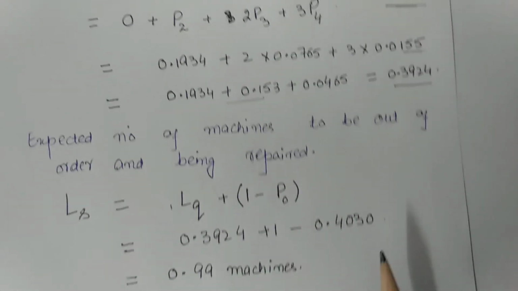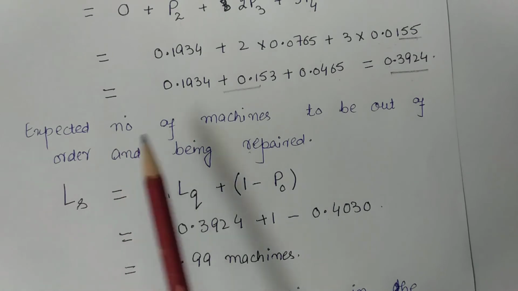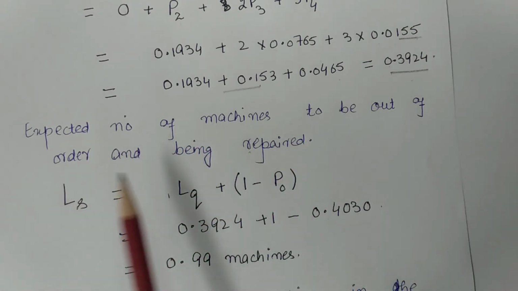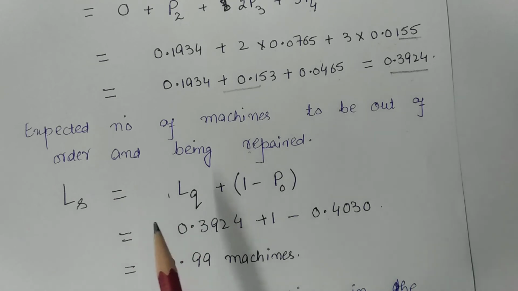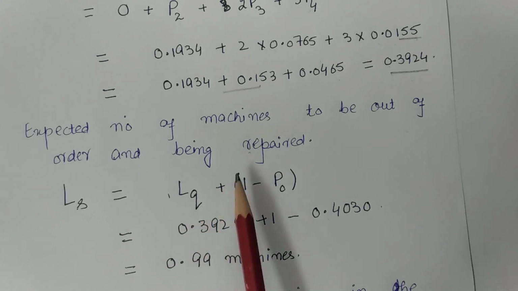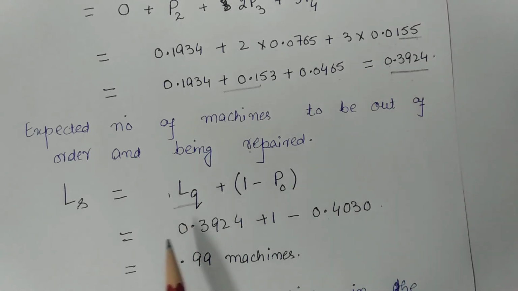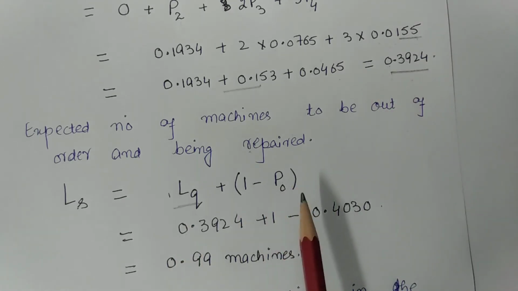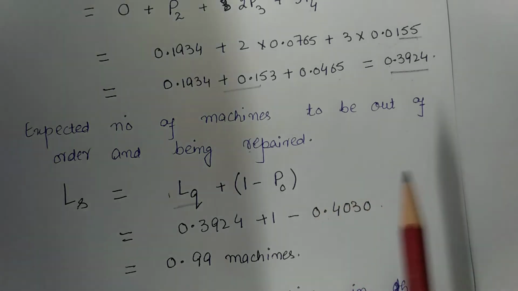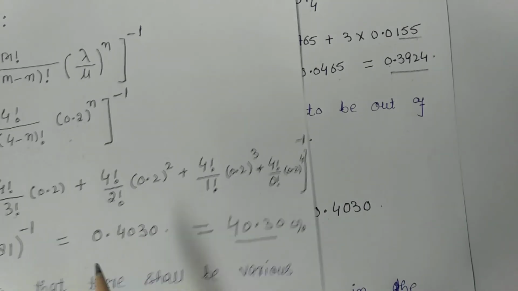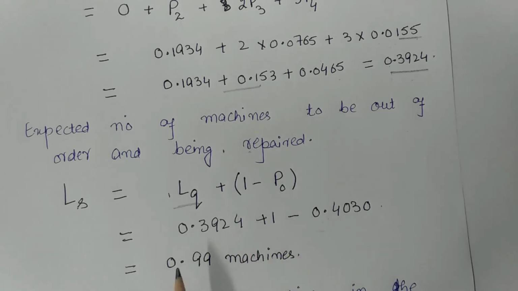Now the expected number of machines to be out of order and being repaired, that is the number of machines in the system. So I will use the method L is equal to LQ plus 1 minus P0 because I had just found the value of LQ. So here I will put the value of LQ plus 1 minus P0. I had also calculated P0 and P0 is 0.4030. So after simplifying, I will get 0.99 machines. The expected number of machines to be out of order and being repaired is 0.99 machines.